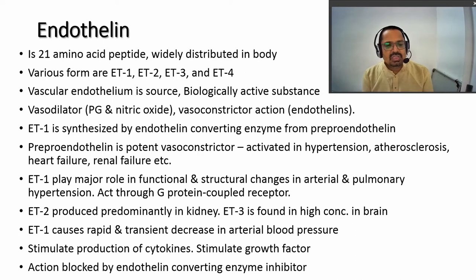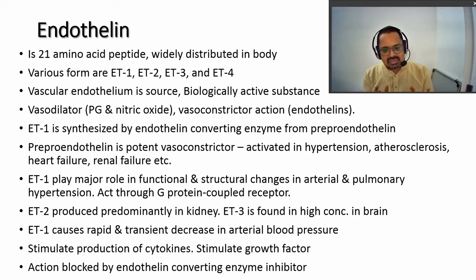So endothelin 1 plays a major role in functional and structural changes in the arteries and in pulmonary hypertension, and acts through the G protein coupled receptor. Endothelin 2 is produced predominantly in the kidney, and endothelin 3 is found in higher concentration in the brain.